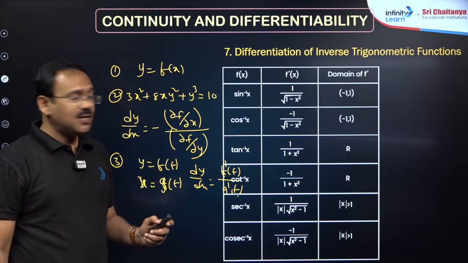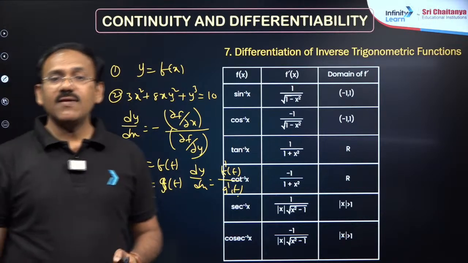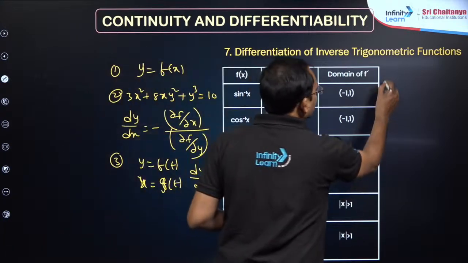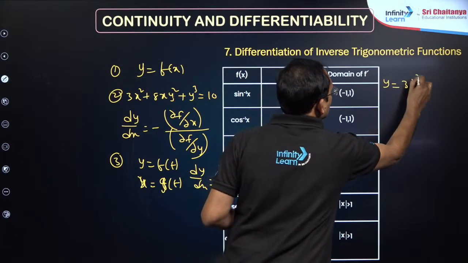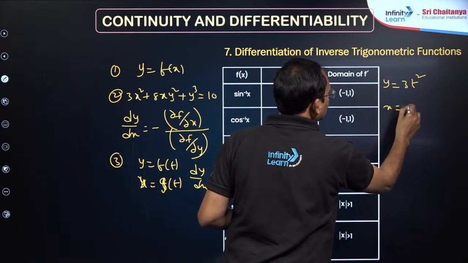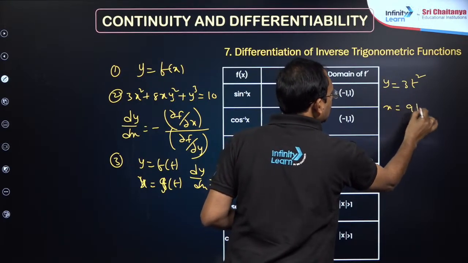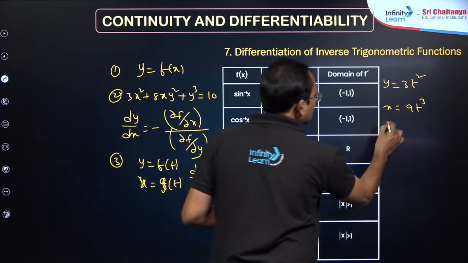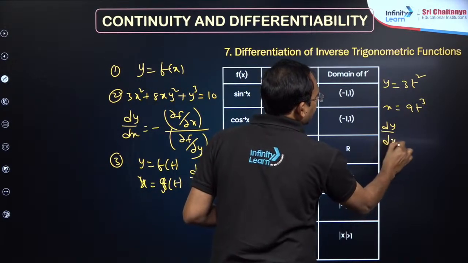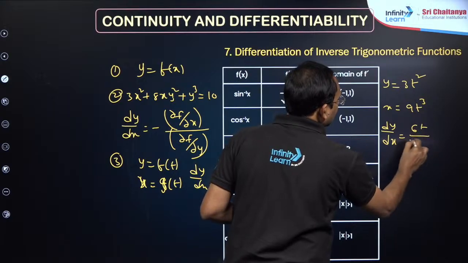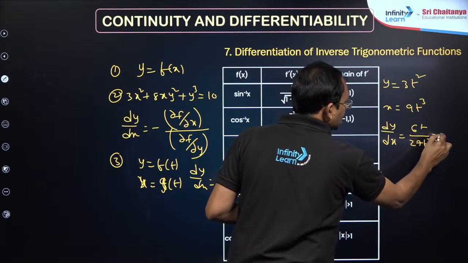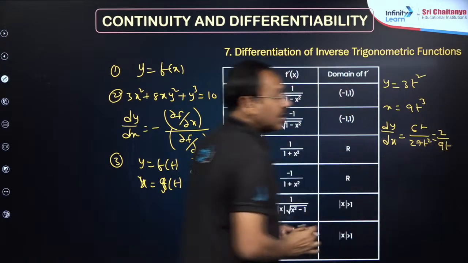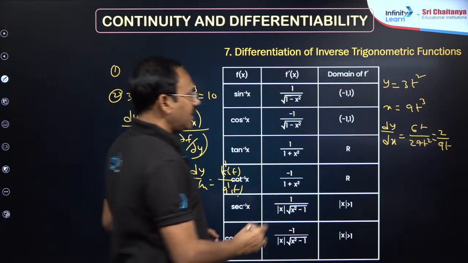And in parametric differentiation, the second derivative is very important, dear students. Second derivative in the sense, you will be given, suppose y is equal to 3t square and x is equal to, you can say, 9t cube. Find d square y by dx square. Here first, dy by dx will become 6t by 27t square, which is 2 by 9t. Now how do you find d square y by dx square?